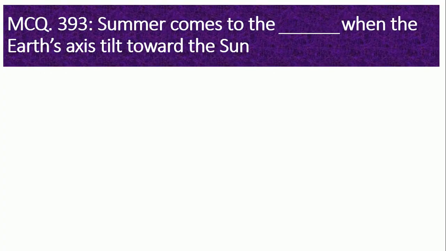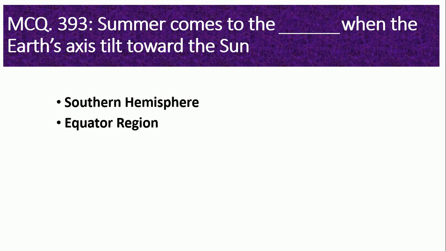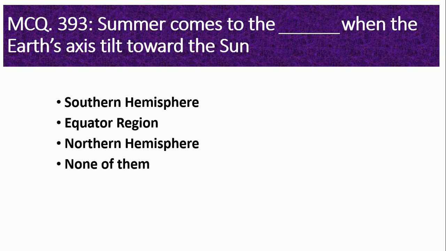MCQ number 393. Summer comes to the dash when the earth axis tilts towards the sun. Southern hemisphere, equator region, northern hemisphere, none of them. So the right option is option number 3, northern hemisphere.